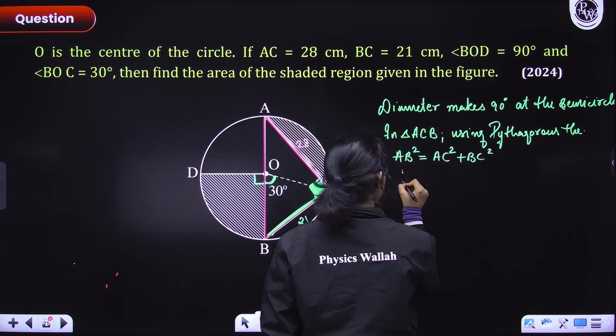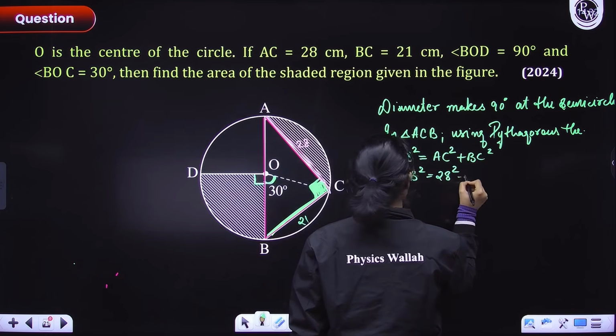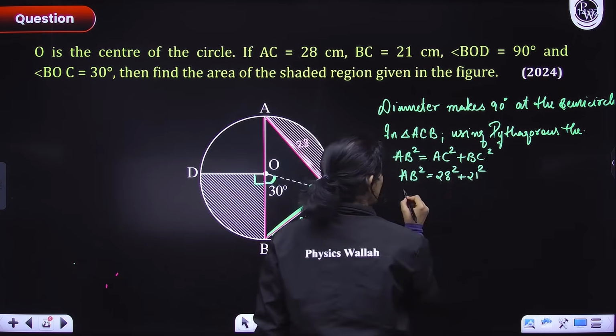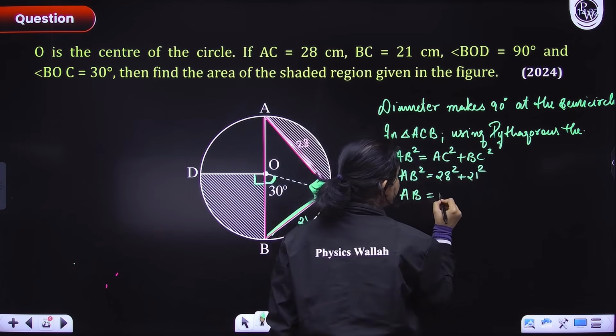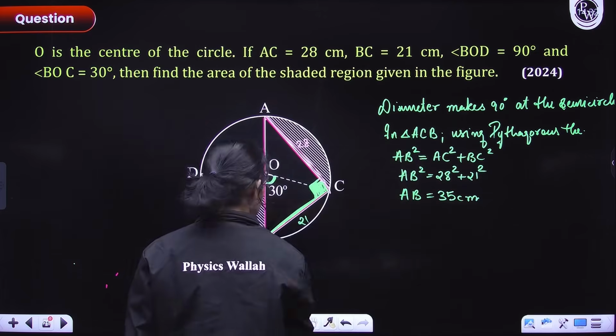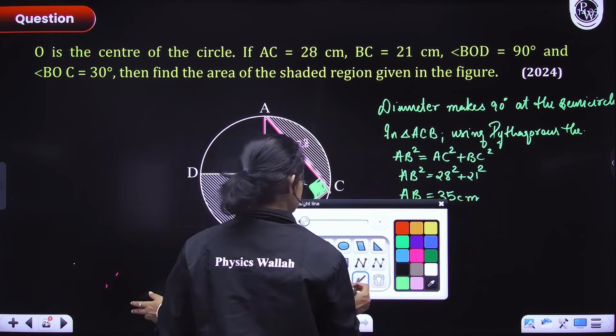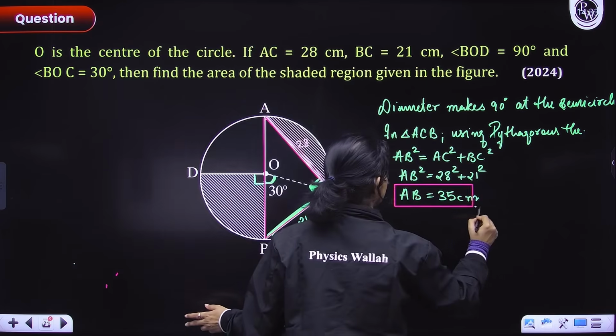Right, from here AB square is equals to 28 square plus 21 square. From here you'll get AB as 35 centimeters. Kindly do your calculations and check. This should come out to be 35 centimeters, everyone. ठीक है, this here 35 centimeters.